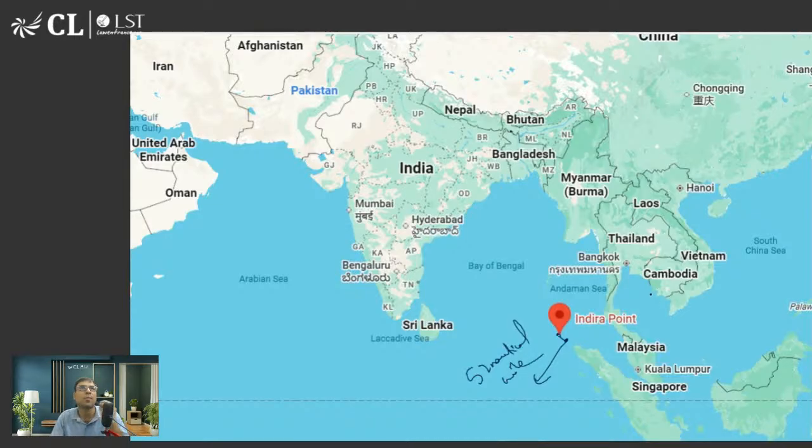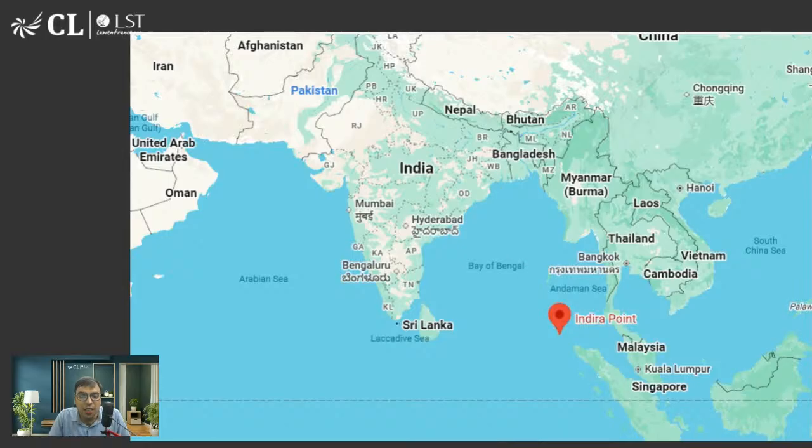So 1 mile is 1.6 kilometer. Nautical mile जो होता है, 1 nautical mile I think is 1.8 kilometer, roughly 1.8 something. ठीक है, मतलब आप समझ लो, मतलब roughly around 90-100 किलोमीटर्स के आसपास थे इंदिरा पॉइंट से, यहाँ पर लोग बचाए गए. Okay, so they might have got diverted or something like that.